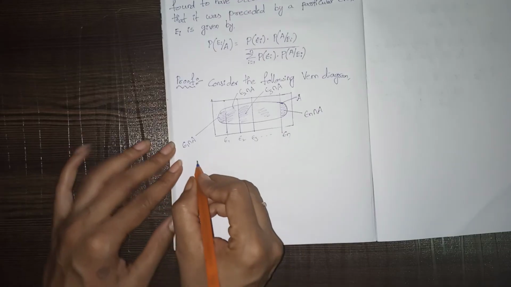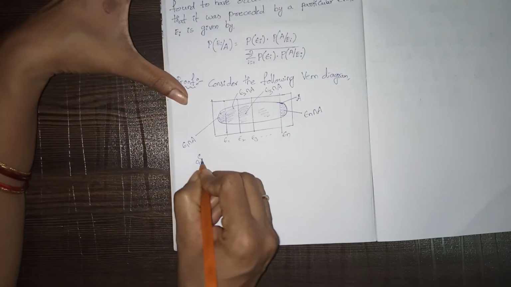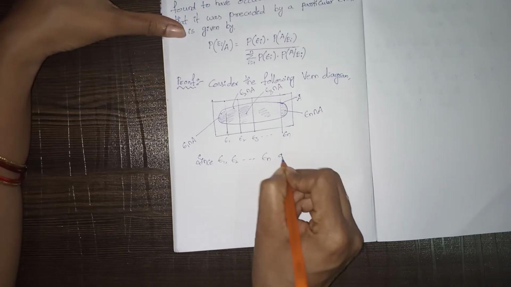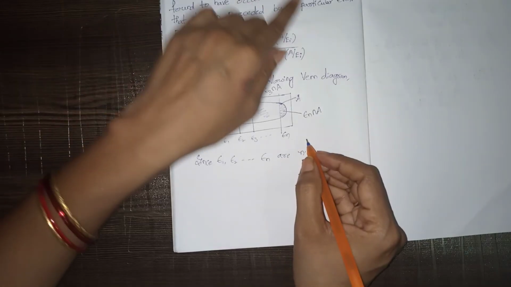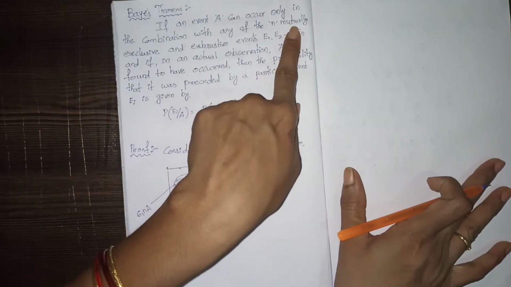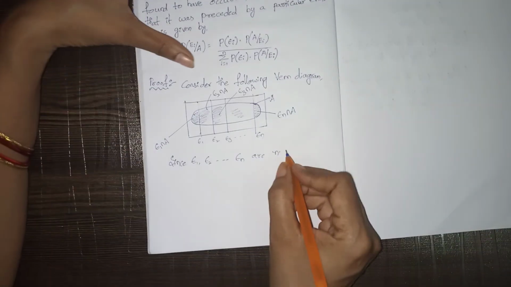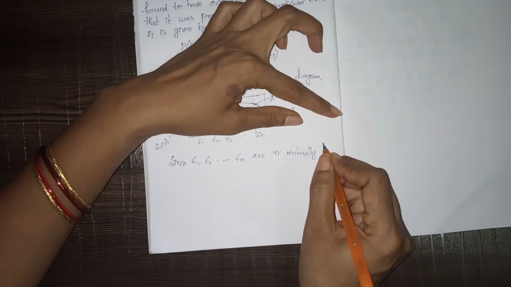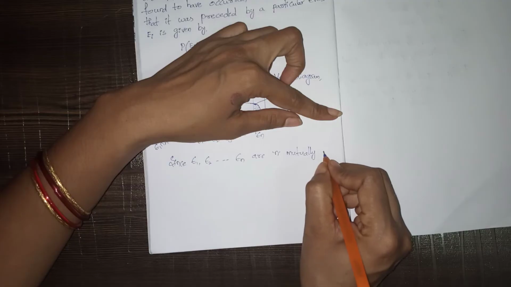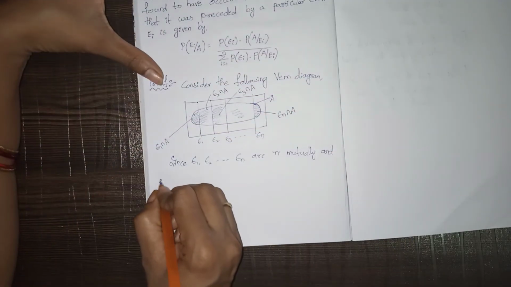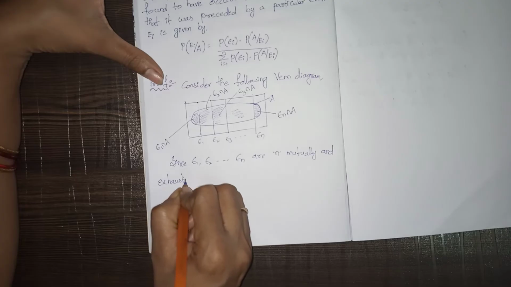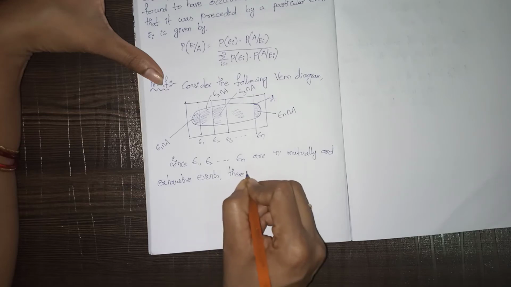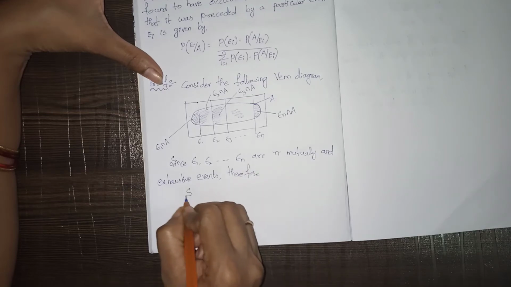Since E1, E2 and so on, En are n mutually exclusive and exhaustive events, therefore S equals the sample space.